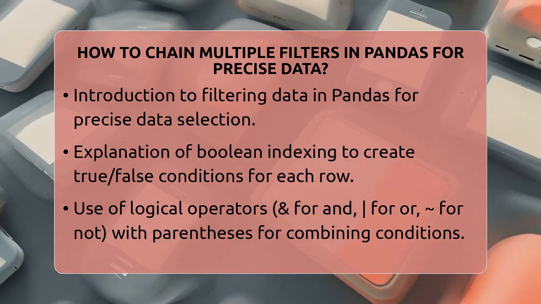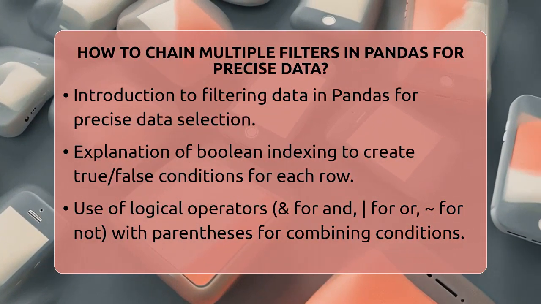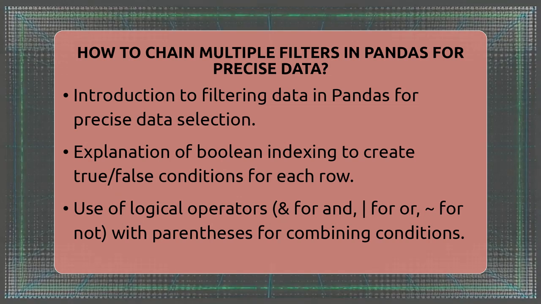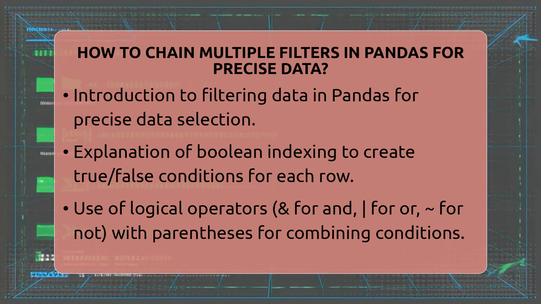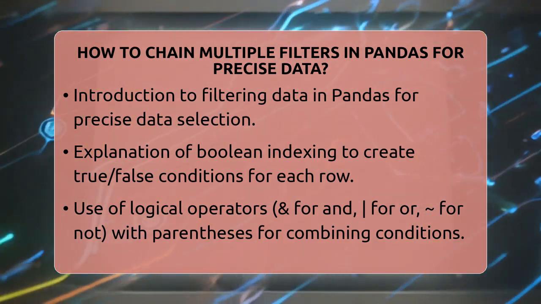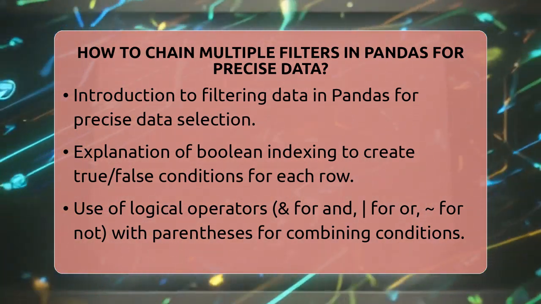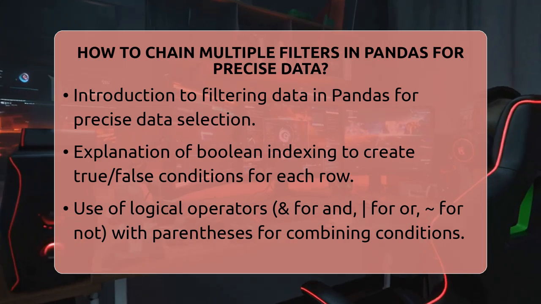How to chain multiple filters in Pandas for precise data. Imagine you have a big table of data and you want to find just the right pieces. Maybe you want all the rows where the sales are over 1,000 and the customer is from New York. How can you do that efficiently?